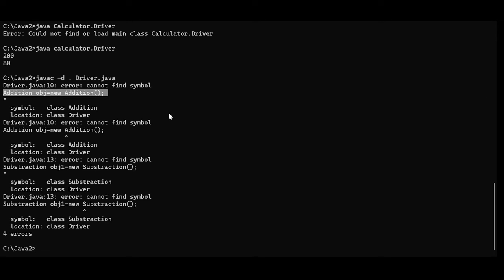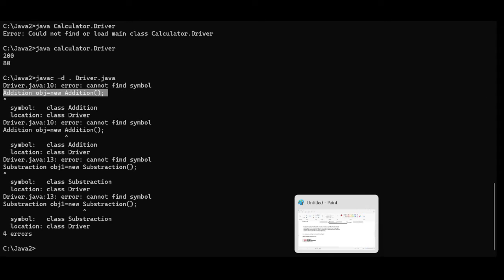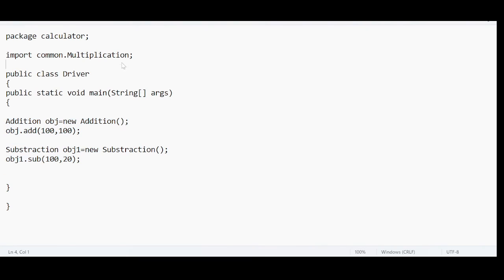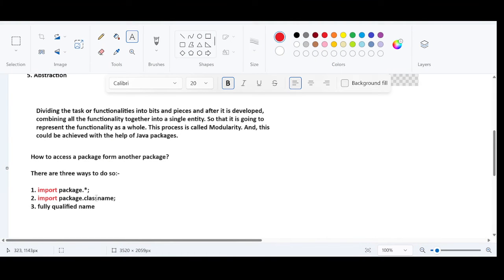It's not able to identify these because we, as developers, haven't defined the right path. We have used an import statement, but it is not importing the addition and subtraction functionalities. It's just importing the multiplication functionality. That's why we are getting the error. So this is the second way of accessing packages: you can access a specific functionality. The third one is fully qualified name.